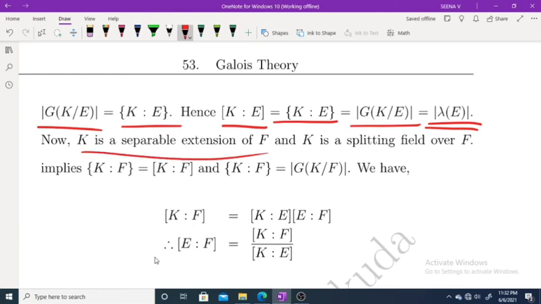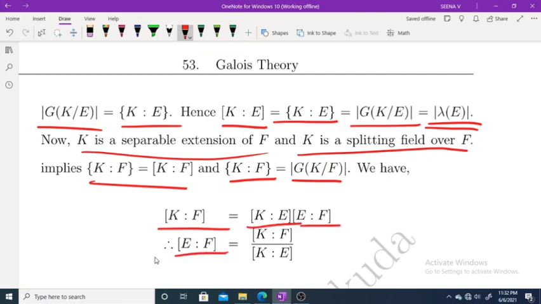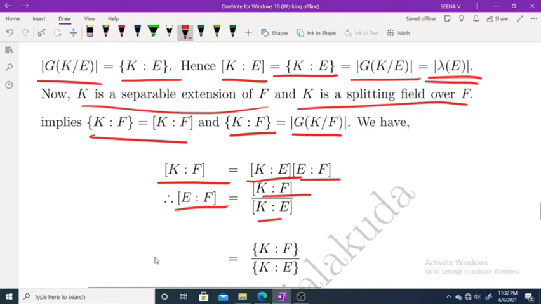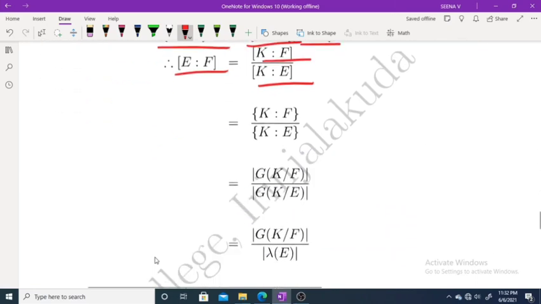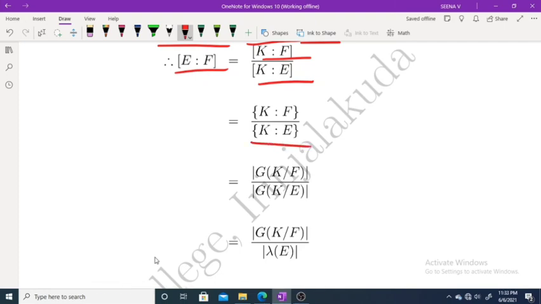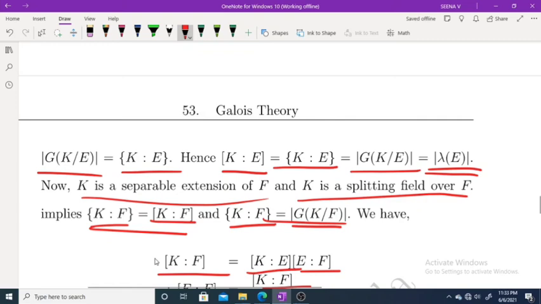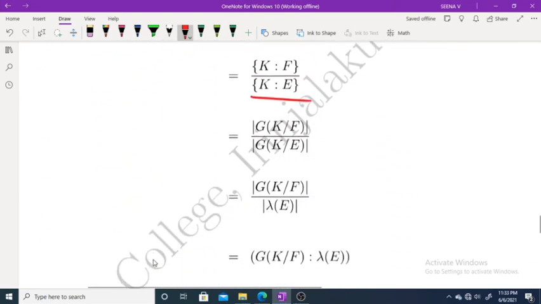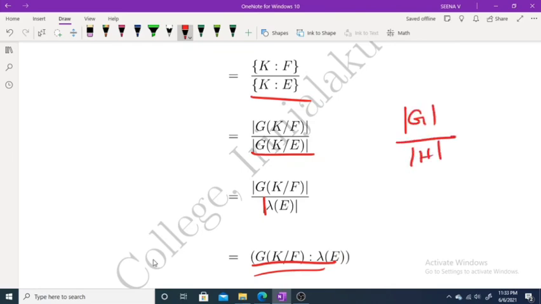Now K is a separable extension of F, and K is a splitting field over F, therefore we have this condition, and a separable extension implies this condition, and we have index of K over F is equal to index of K over E times index of E over F. Therefore degree of E over F is equal to index K over F divided by index K over E. But index K over F is the cardinality of G of K over F, that means cardinality of G of K over F divided by cardinality of lambda E, because G of K over E is lambda E. And this is actually the number of left cosets, because if G and H are finite, cardinality of G divided by cardinality of H is the index.